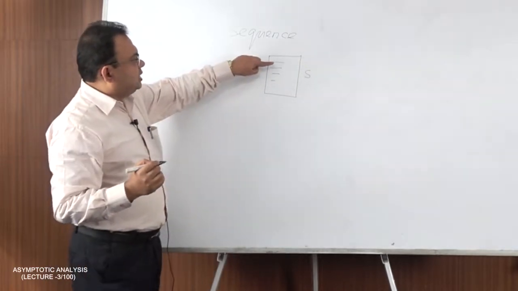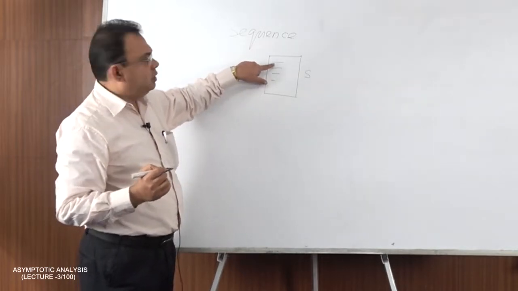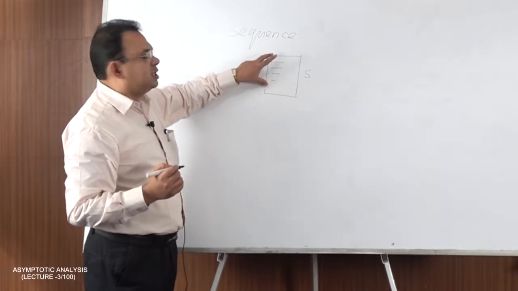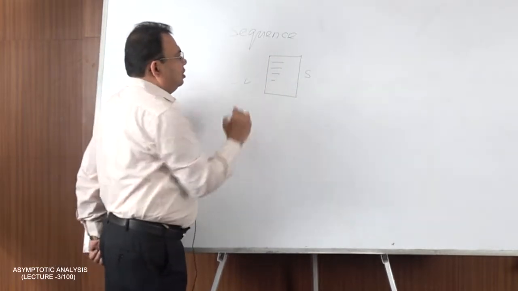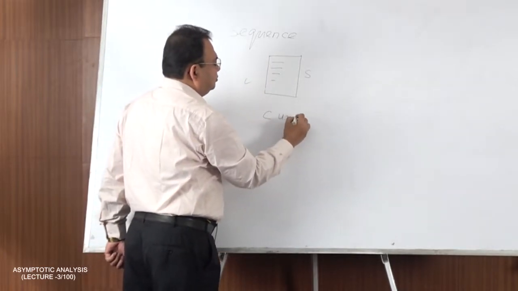Now, as each of these statements within this sequence block is a basic step, and the number of basic steps in this sequence block is finite, we can say that this sequence block requires c unit of time.